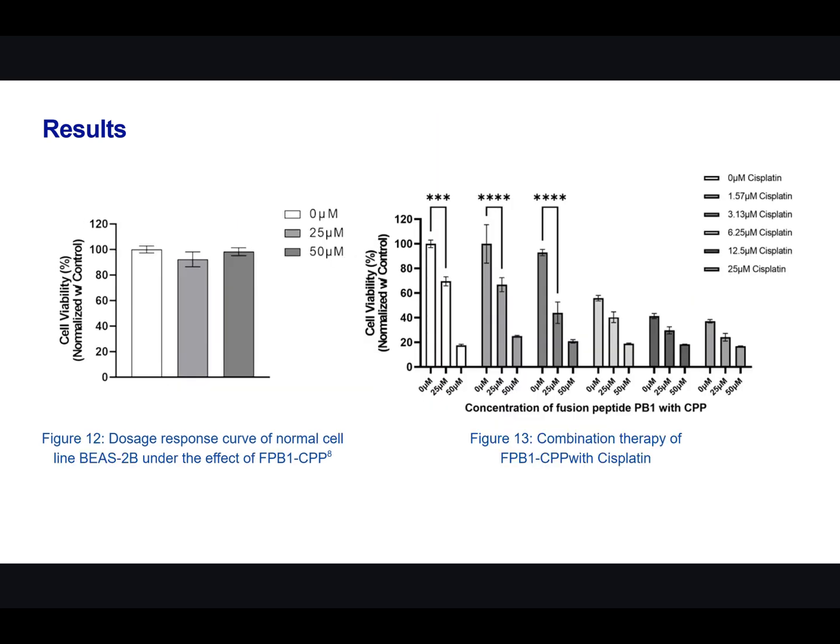Then, the effect of FPP1 CPP on a non-cancerous bronchial epithelial cell line was tested. Due to the favorable safety profile of the drug, it did not affect the healthy cells. In combination therapy, it is shown that FPP1 CPP can reduce the required dosage and side effects of cisplatin.